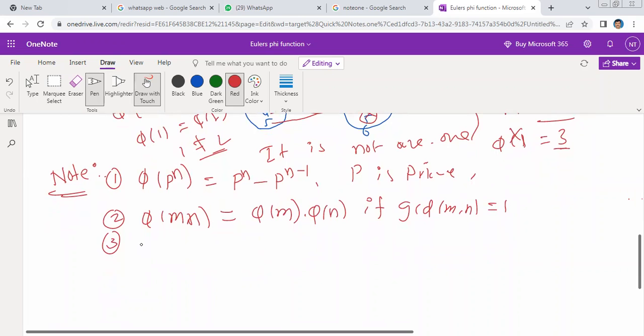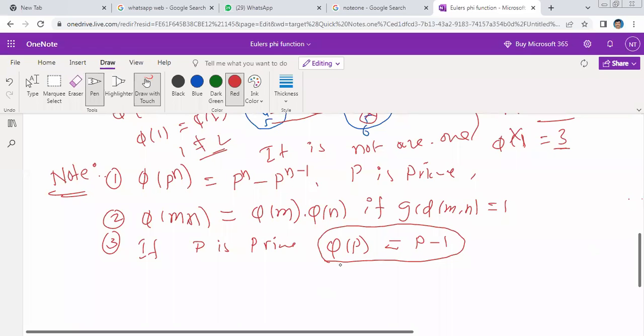If p is a prime number, what is phi of p? Suppose phi of 3. What is phi of 3? Phi of 3 is equal to 2. Therefore, p minus 1. Look at phi of 5: how many elements did we get? 4 elements. So phi of p is equal to p minus 1. If p is a prime number, phi of p is equal to p minus 1. What is the answer for phi of 7? 6. That's all. This is one formula. Next, these are the three important concepts.